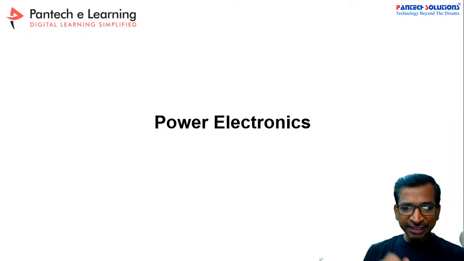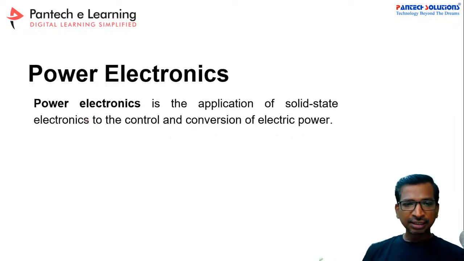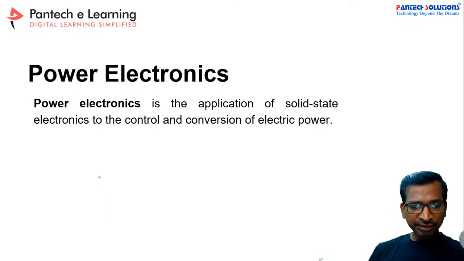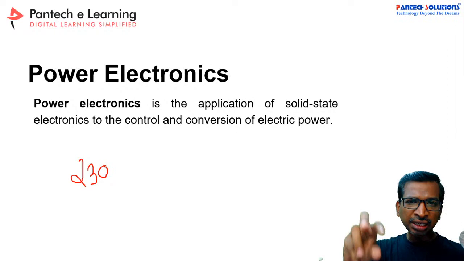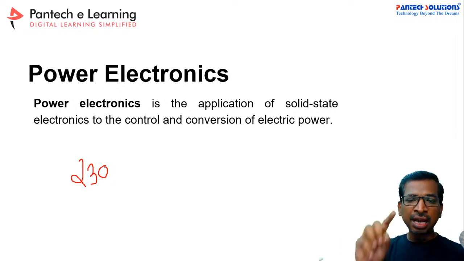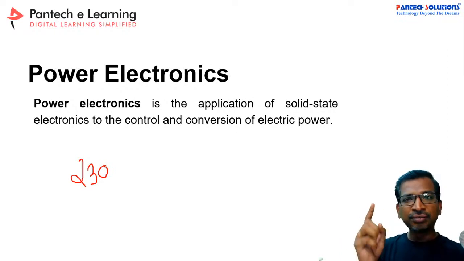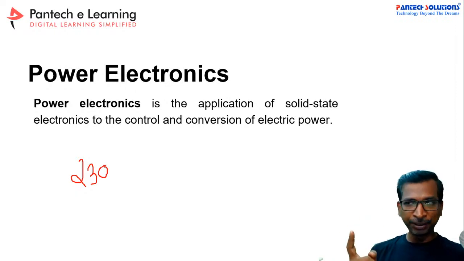So simply you can understand that power electronics is solid state electronics to control and convert the power. For example, if you have 230 voltage, right? In your home there will be the wall socket with 230 voltage, and your ceiling fan can vary with different speed.